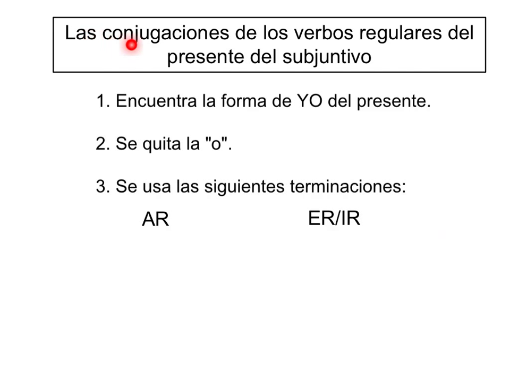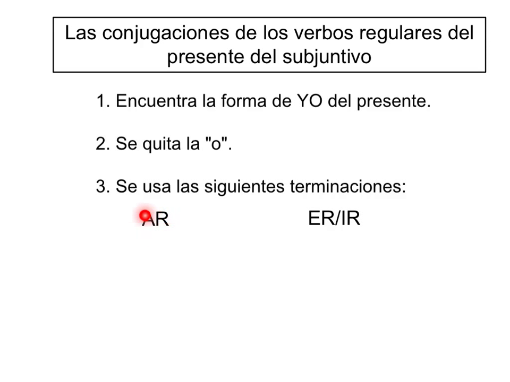Alright, so para formar las conjugaciones de los mandatos, tenemos que revisar las conjugaciones del presente del subjuntivo. So las conjugaciones de los verbos regulares del presente del subjuntivo. Entonces, para formar las conjugaciones, la primera cosa que tienes que hacer es encontrar la forma de yo del presente. So find the yo form in the present. Número 2, se quita la o. So then you're going to get rid of the o from the end of the yo form. Y se usan las siguientes terminaciones.